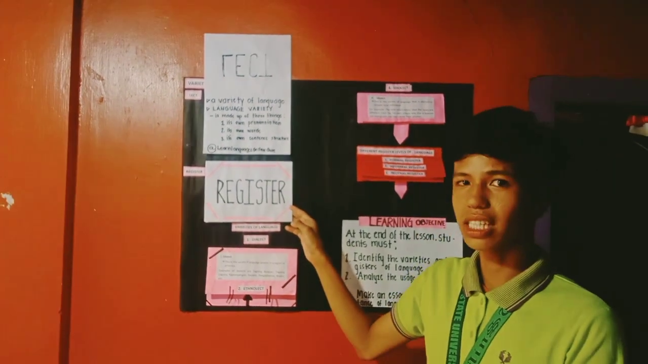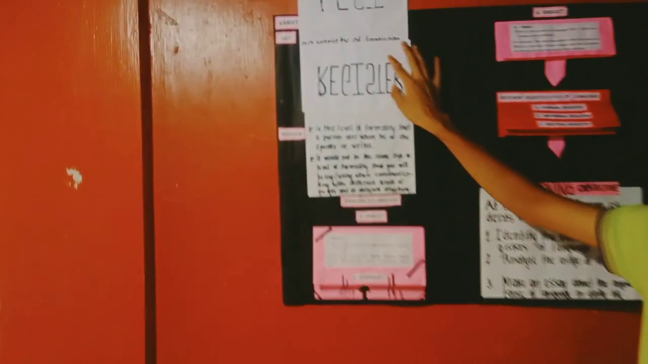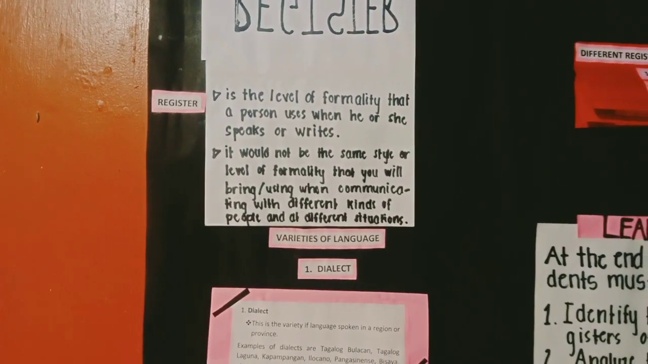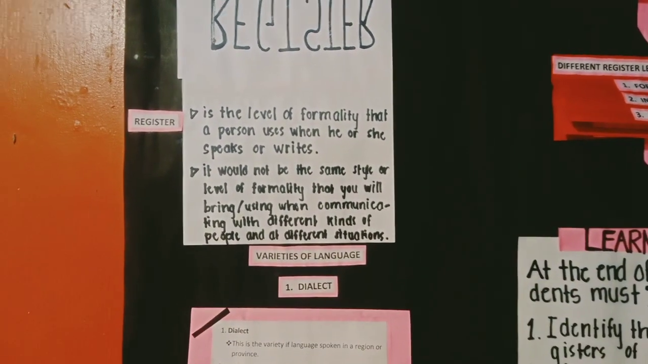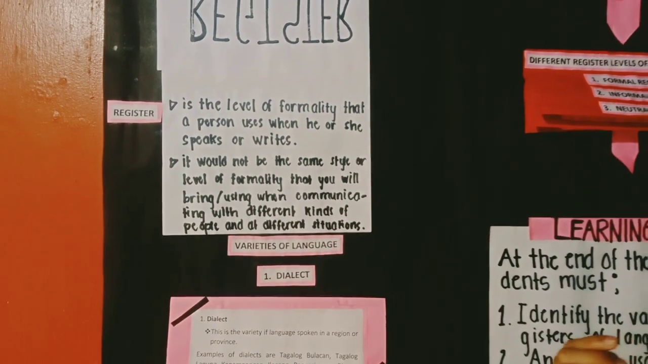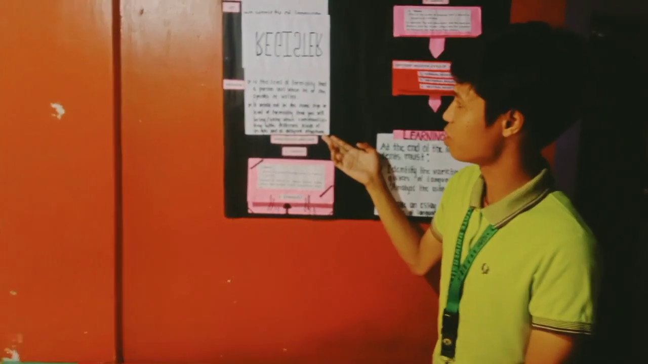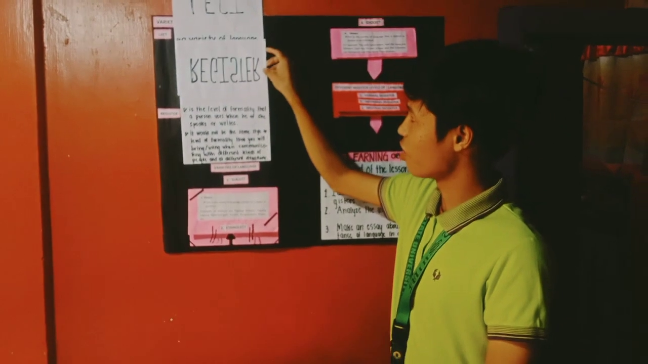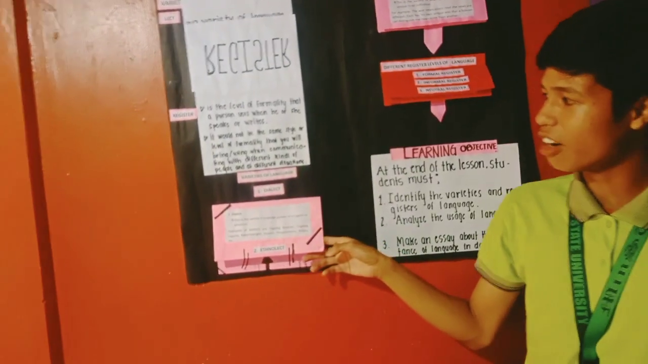Let us proceed now to register. According to the Purposive Communication book, register is the level of formality that a person uses when he or she speaks or writes. It would not be the same style or level of formality that you will use when communicating with different kinds of people and in different situations. So we are now done with the definition of lect and register, and we are going to tackle the varieties of language.